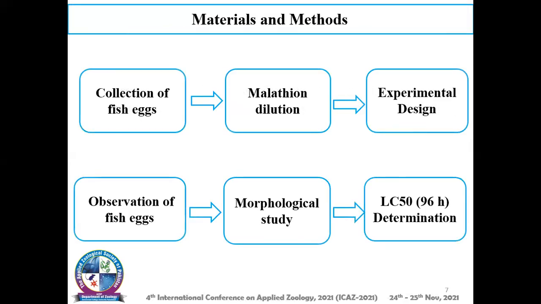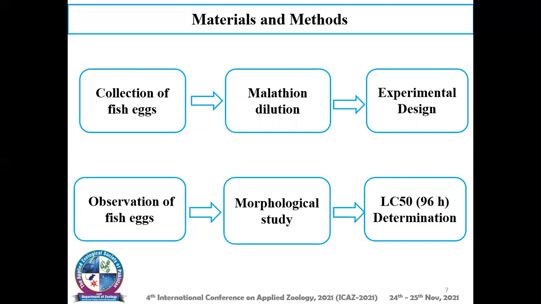Materials and method. First of all, collection of fish eggs. The newly fertilized eggs of Labeo rohita were collected from Government Fish Hatchery, Bannu. Malathion dilution in stock solution was performed with the help of 20 ml of acetone and 10 ml of distilled water. Experimental design. The experimental work was carried out in five plastic tanks with an inflow and outflow water system.